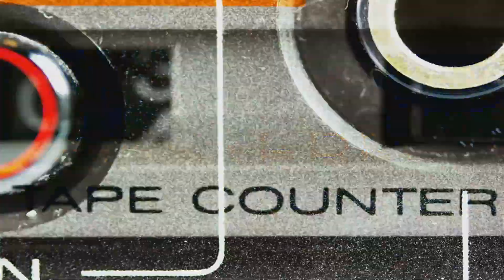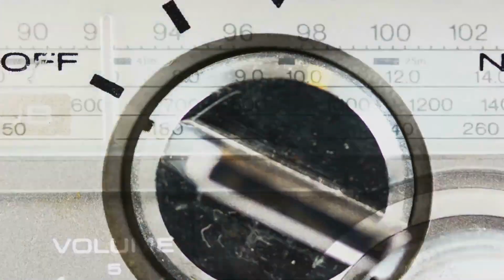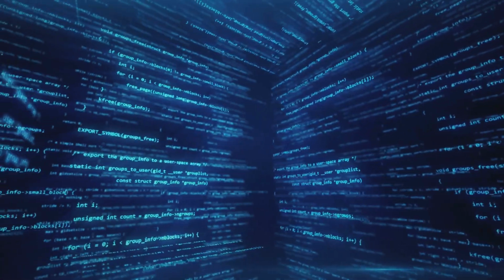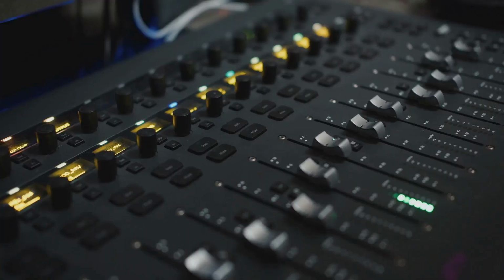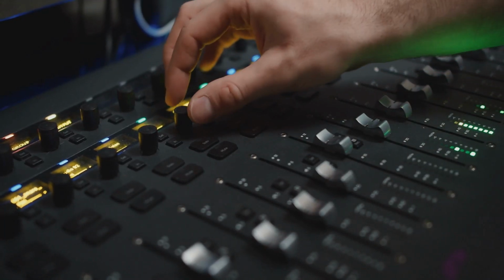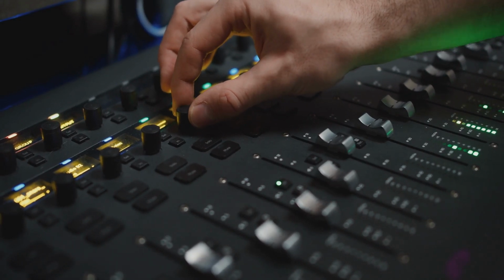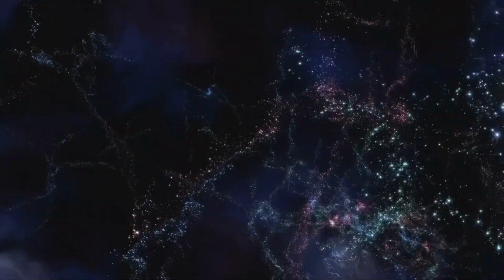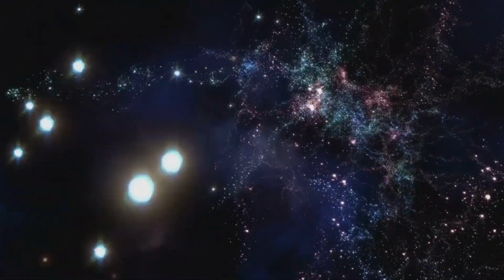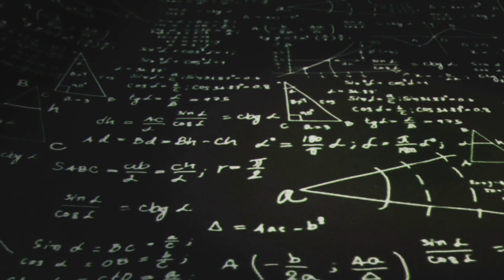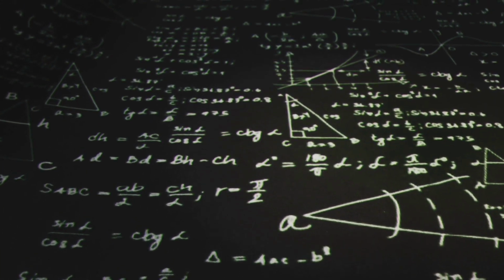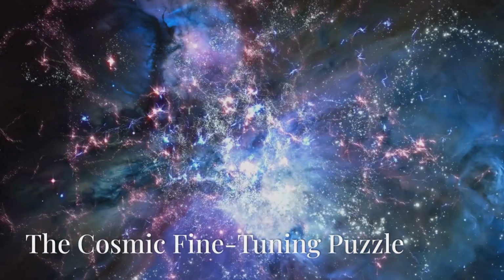One possible explanation is that our universe is a simulation, and these constants are parameters set by the programmers. Imagine creating a simulated universe. You would need to set the values of these constants to create a stable and life-supporting environment. The fine-tuning problem, then, could be evidence of this deliberate design. Furthermore, the very language of physics is mathematics. If our universe is indeed a simulation, then mathematics is the programming language of that simulation.